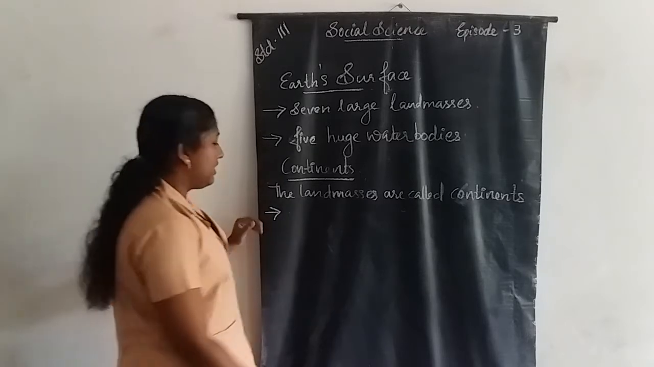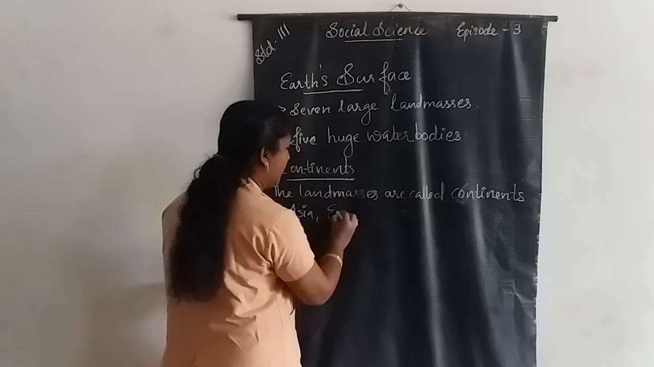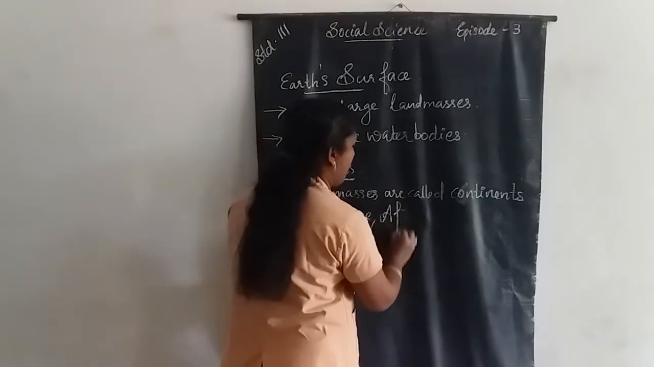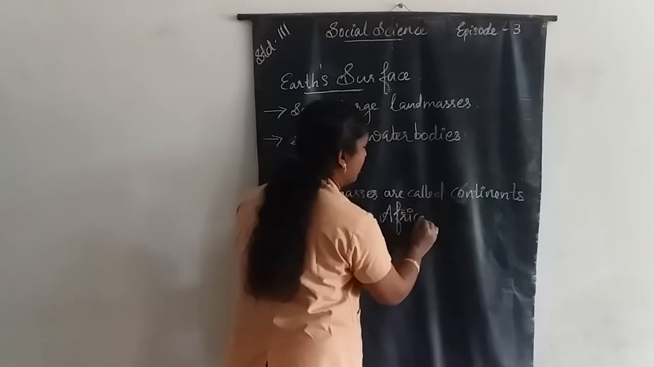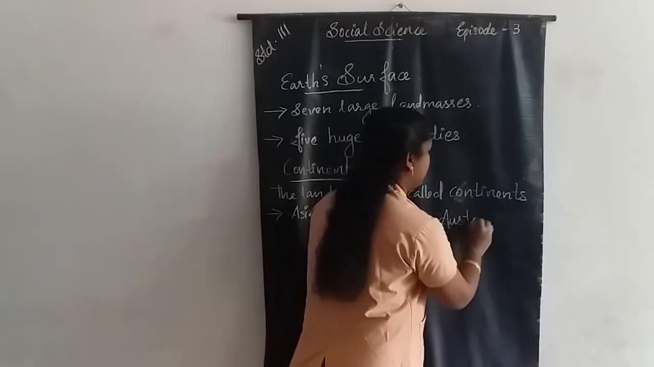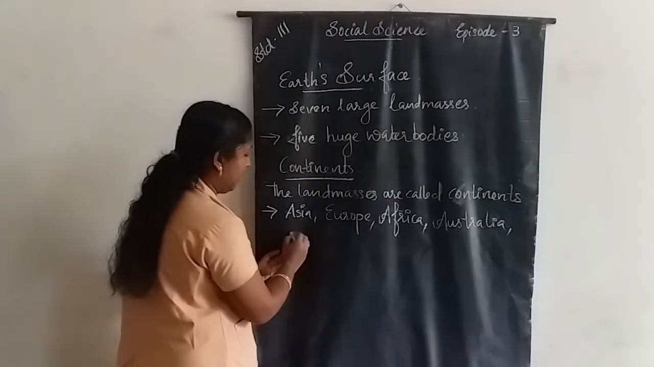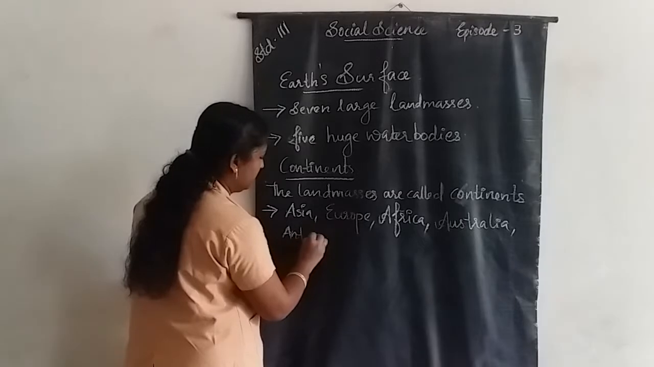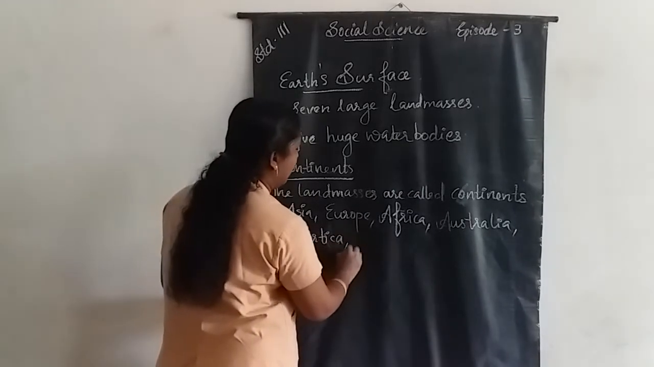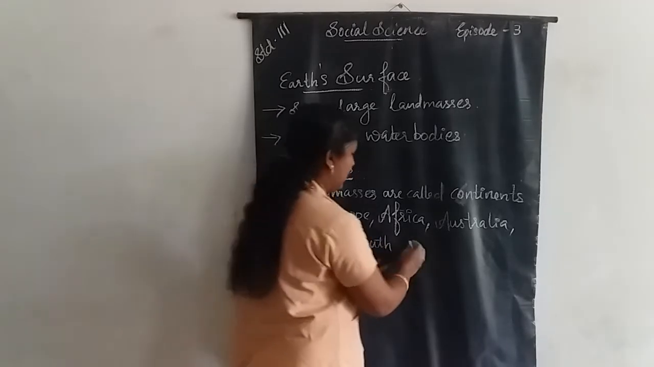The 7 continents are Asia, Europe, Africa, Australia, Antarctica, South America and North America.